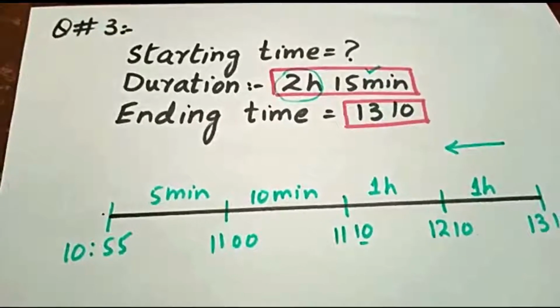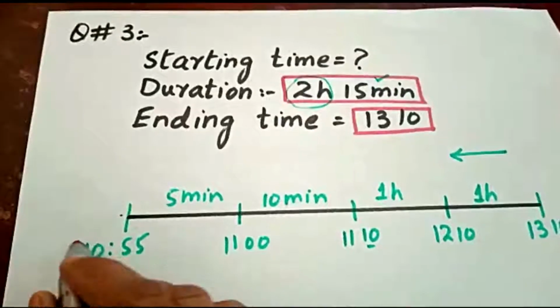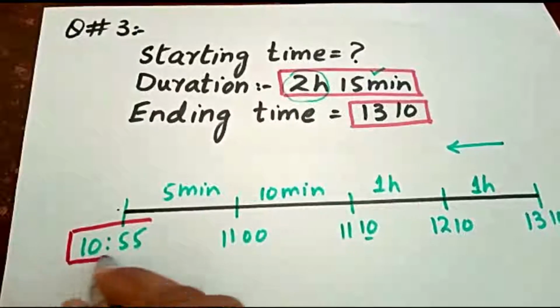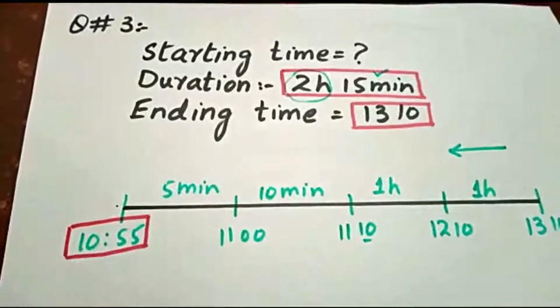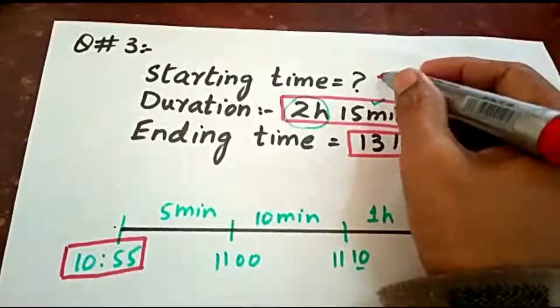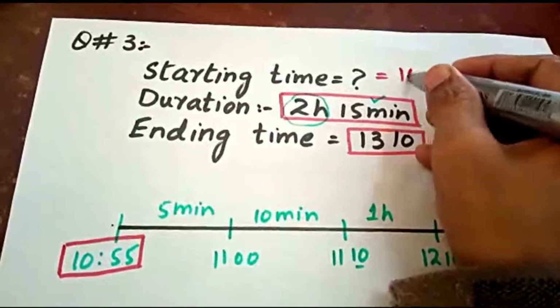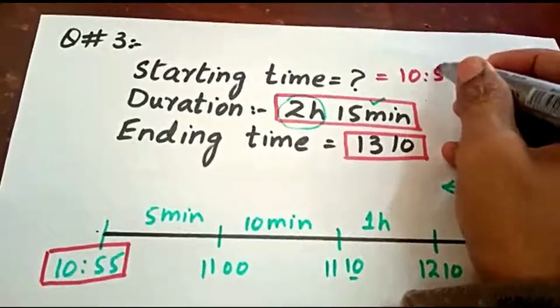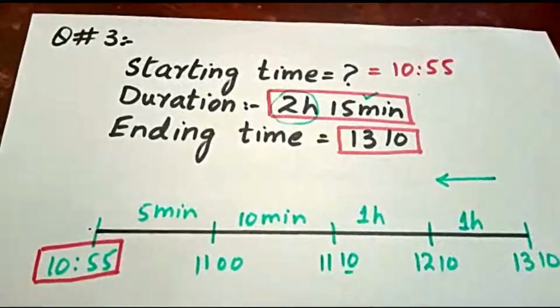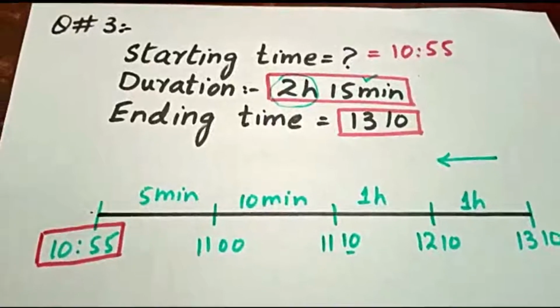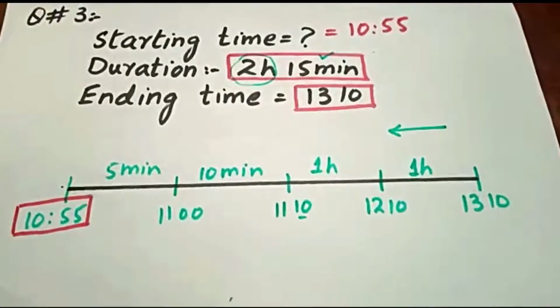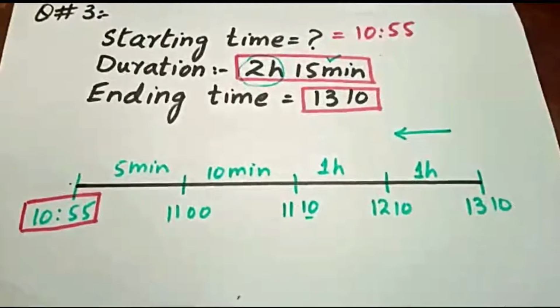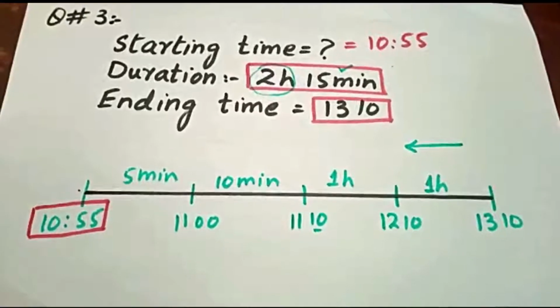Okay, we have found out the starting time here. Then the starting time should be 1055 hours.